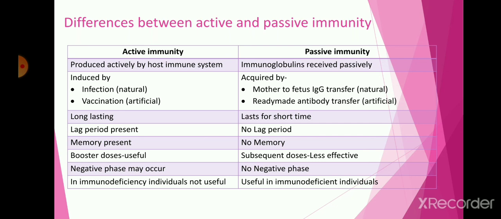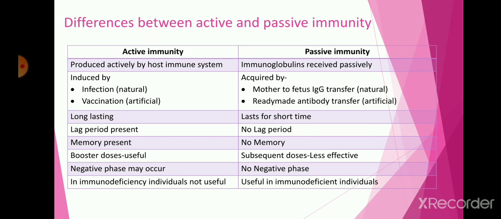In immunodeficient individuals, active immunity is not useful because they cannot produce antibodies actively through the host immune system, since they are immunodeficient.